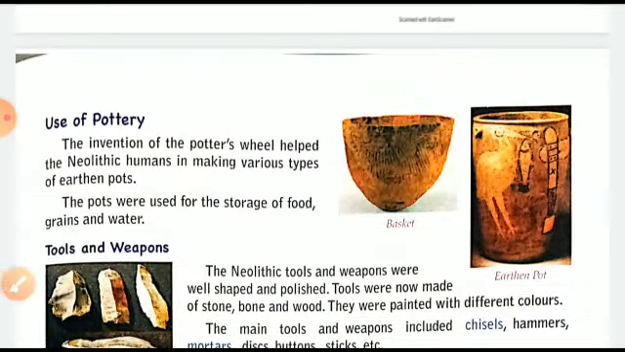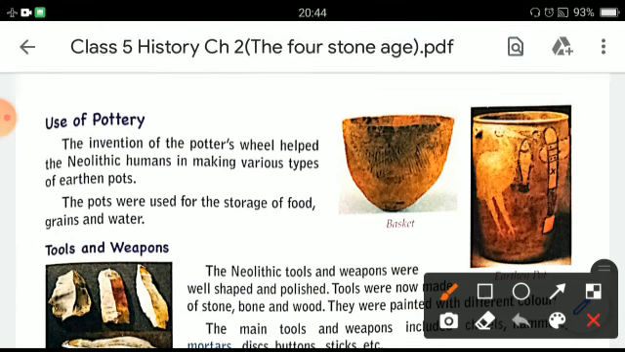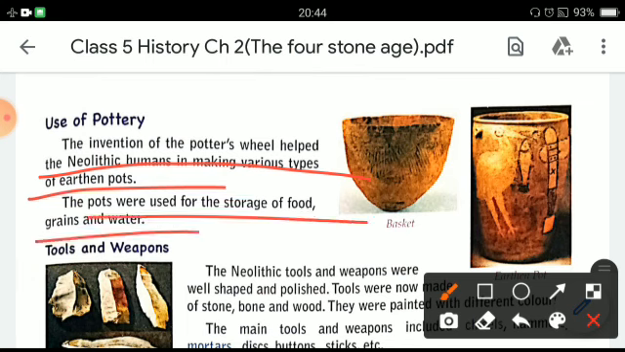Use of pottery. After the invention of the wheel, the invention of the potter's wheel also helped the Neolithic human in making various types of earthen pots. The pots were used for storage of food, grains, and water.